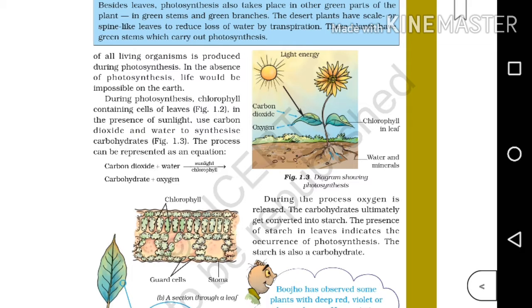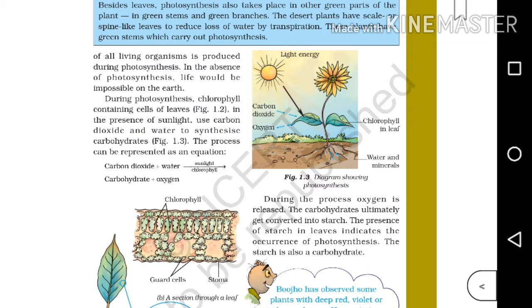Okay. So through different ways, the raw materials like water, minerals and carbon dioxide are collected and transported to leaves. Along with this, chlorophyll is required for the synthesis of food by plants. Chlorophyll helps the leaves to capture the energy of sunlight. Since this process requires sunlight, therefore it is known as photosynthesis. So the essential elements are, as we have learned earlier, the raw materials. What are they? Water, minerals and carbon dioxide. Along with that, chlorophyll is also very essential for the process of photosynthesis.